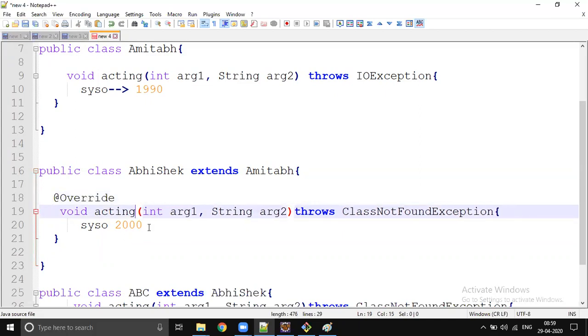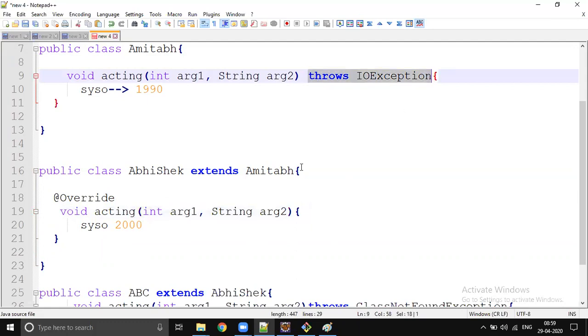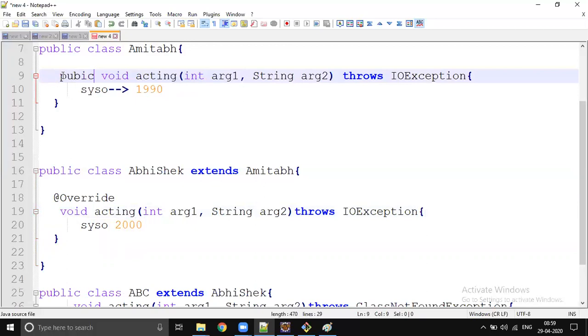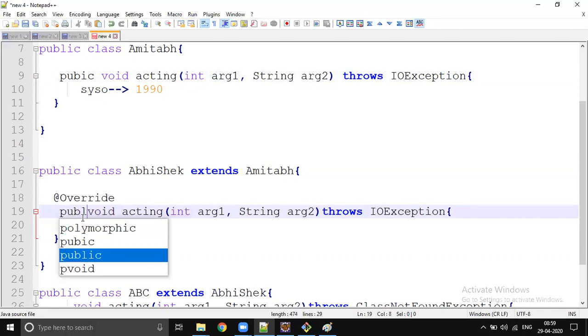So if you do something like this, with the IOException, but I made a small mistake: the parent is a public method and I am not making it public. Then the compiler will immediately say you are not overriding properly. What should we do? We should add public.